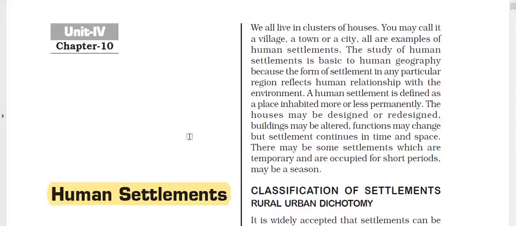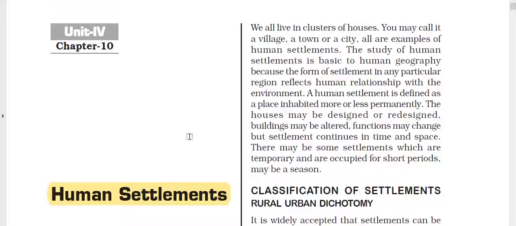So this will be related to chapter number 4, but it will have some plus points also, like problems in human settlements in developing countries, which is one of the topics we have not taken in chapter number 4. Then what are the problems of urban settlements? What are the problems of rural settlements? What are the impacts on the society? All those we will study in this chapter.